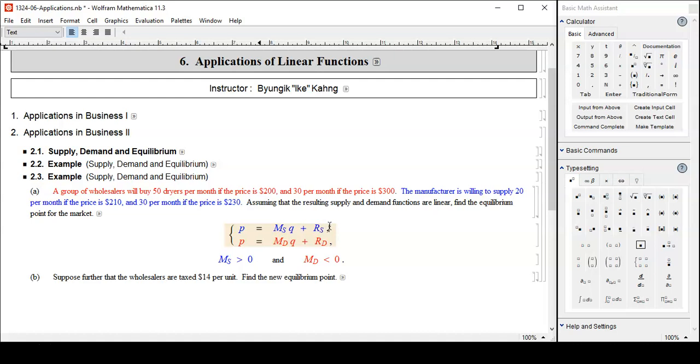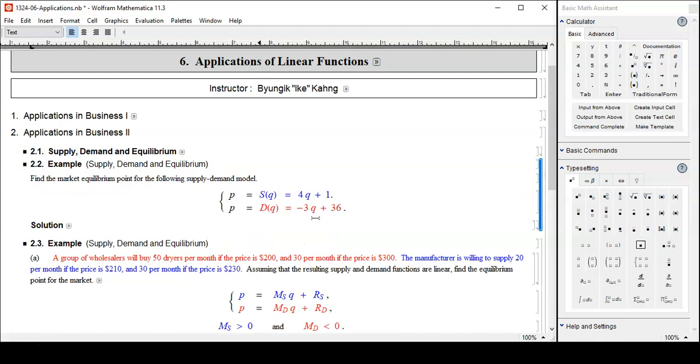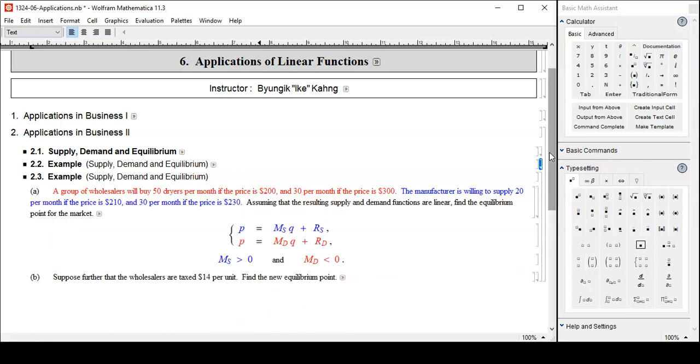Basically what we want is what is M, what is R. If we know M and R, then as we did in the previous problem, you can set these two equal to each other and solve for Q, and then plug in to find P. Solving the system of linear equations is not too bad, but finding M and R values using the red information for demand side and blue information for supply side, that's going to be another step. Ready?